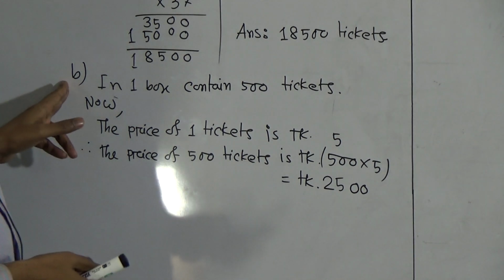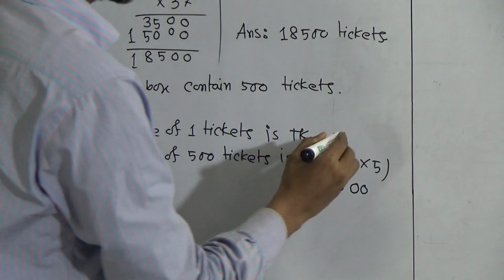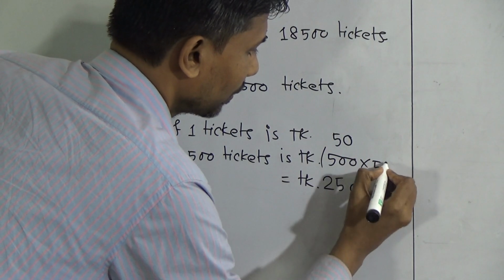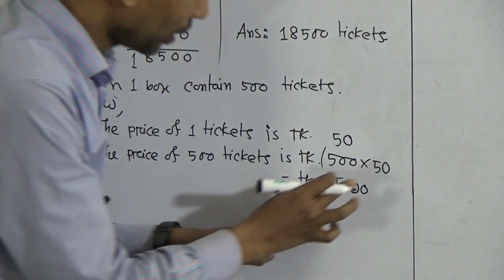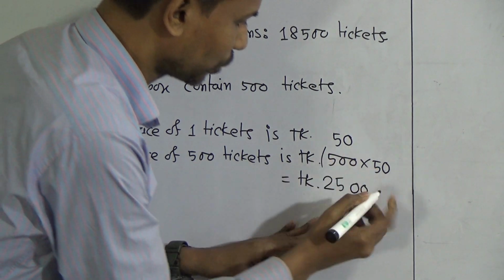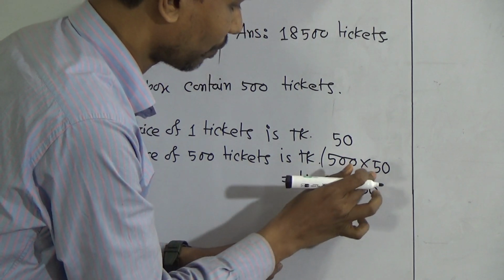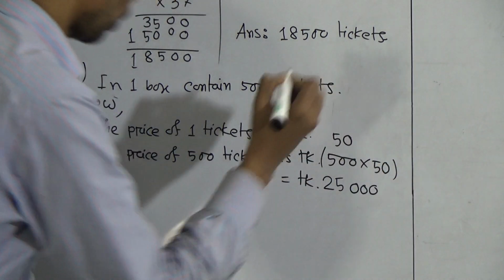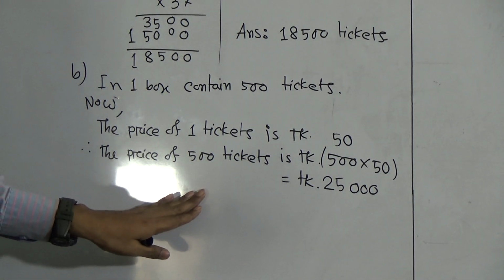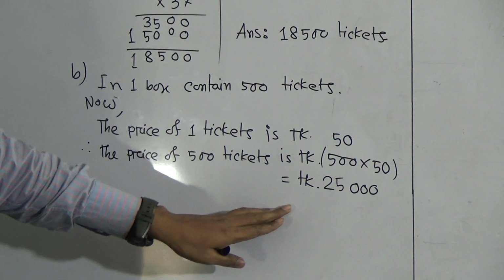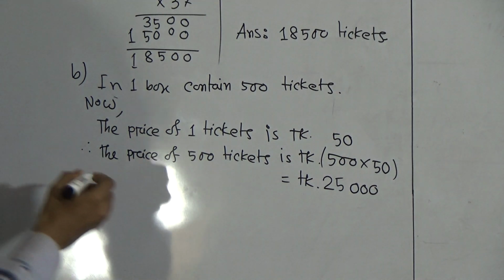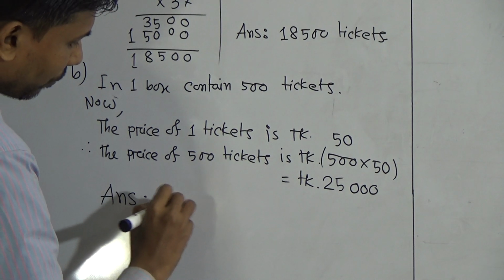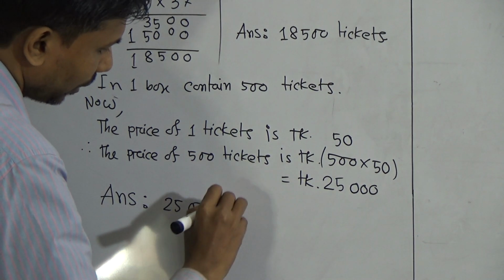You see the question for B number: the price of one ticket is 50 taka. So here 50. How many zeros? 1, 2, 3. So put 3 zeros, then 5 fives are 25. That means we have got that the price of 500 tickets is 25,000 taka. Now write the answer: 25,000 taka.